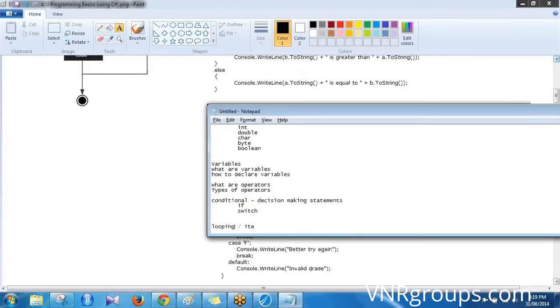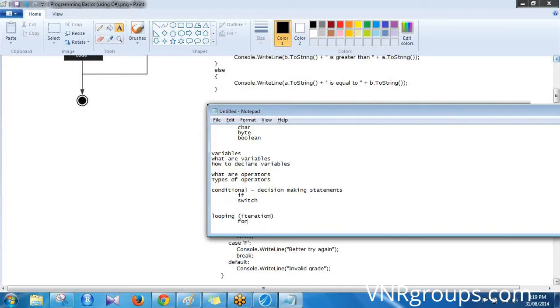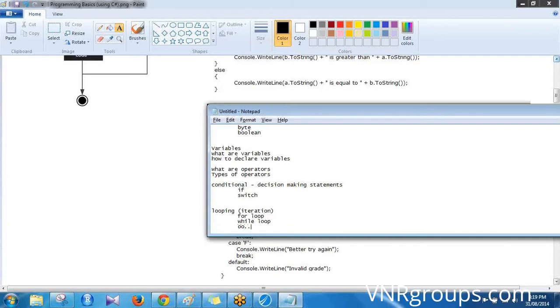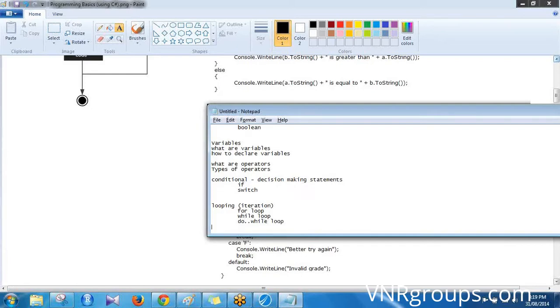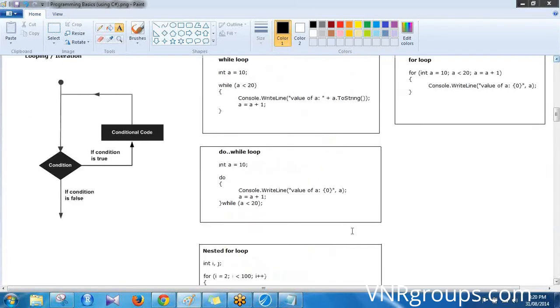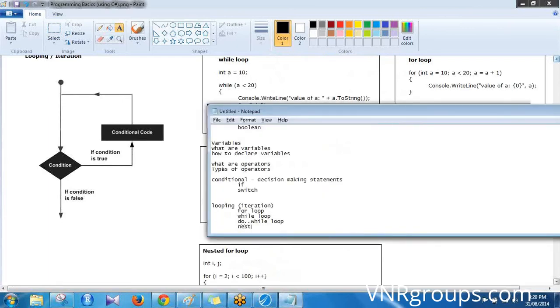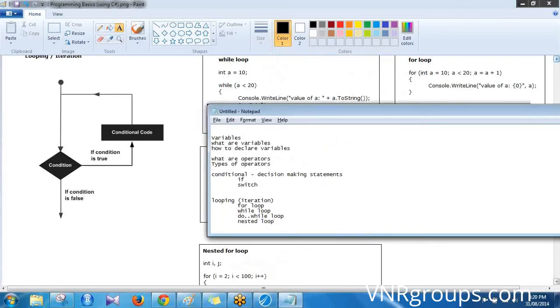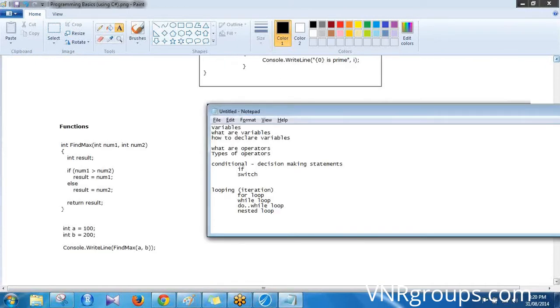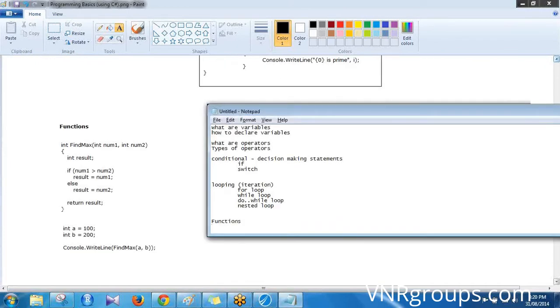Looping, or it's also called iteration: for loop, while loop, do while loop, and then there are nested loops. Looking at functions. These are the things that we'll be discussing today.